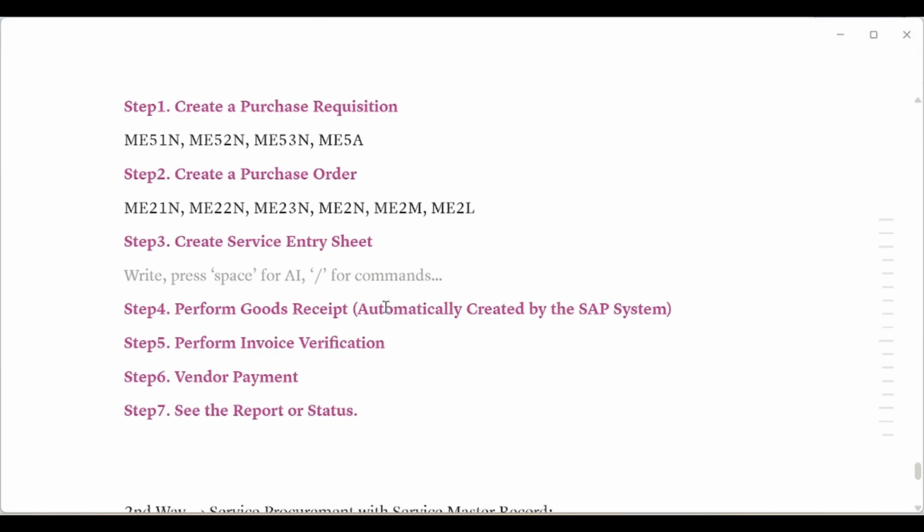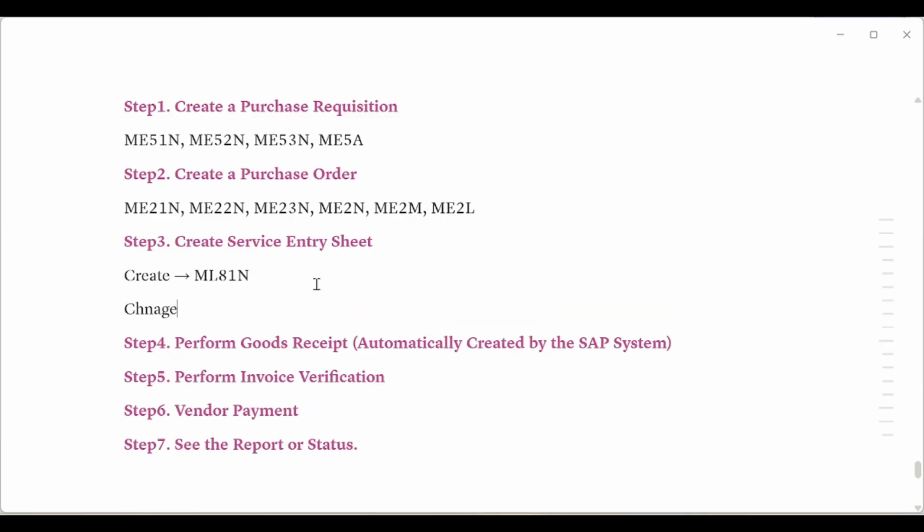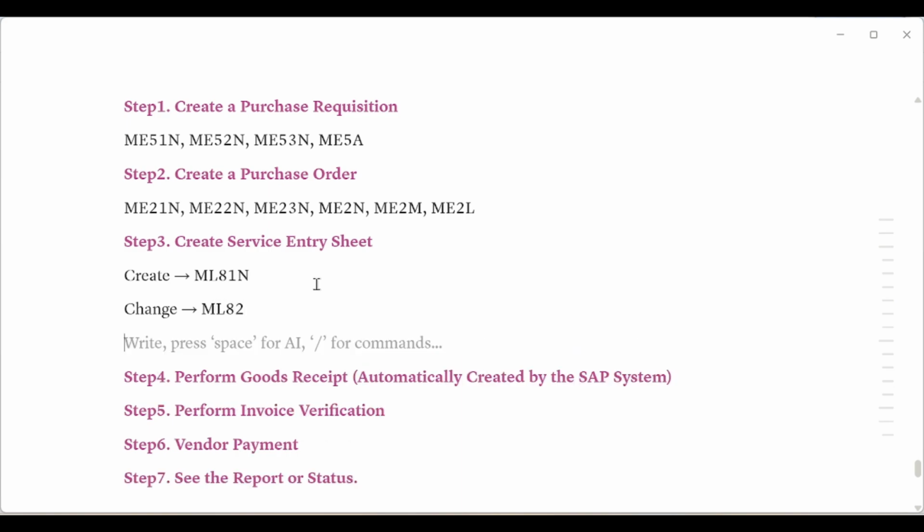Similarly, for the service entry sheet, to create a service entry you have T code ML81N. To change it we have T code ML82. To display an existing service entry sheet, use T code ML83.